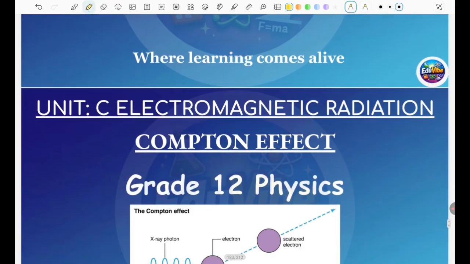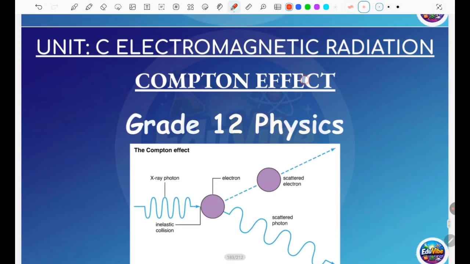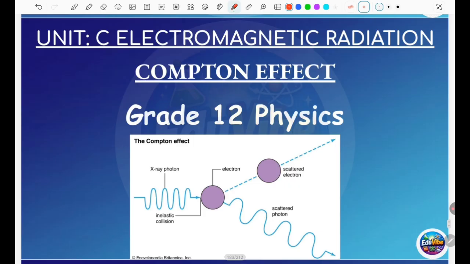In today's lesson, we are moving to the next topic of electromagnetic radiation, which is a quantum effect. This is another effect which also deals with whether light is a particle or a wave. Next, we do wave-particle duality. From that topic, we'll come to know whether light is a particle, a wave, or both. In the last topic, the light overview, we will learn what light is and how it behaves like a particle or wave. We have only three topics left, and then we end the unit. So today's topic is a quantum effect.